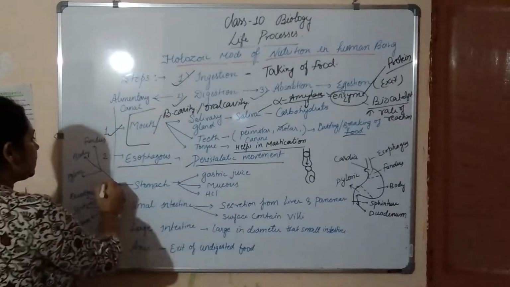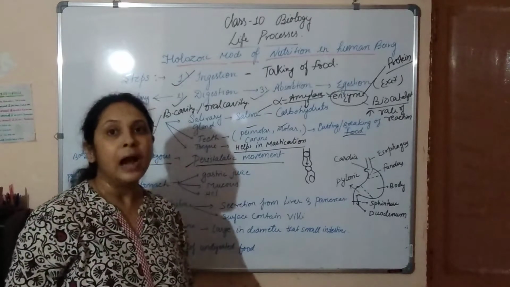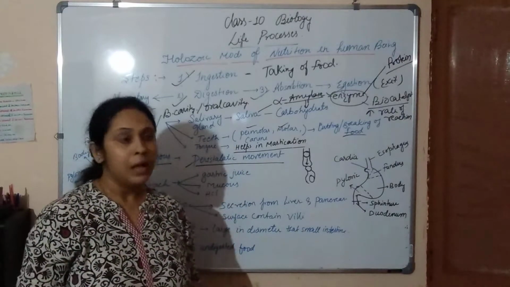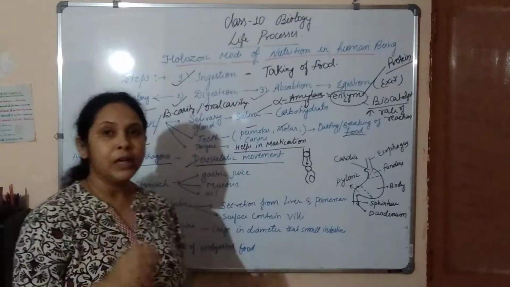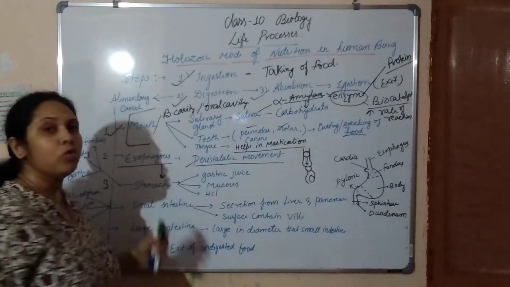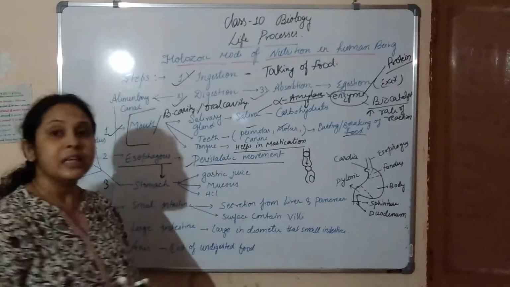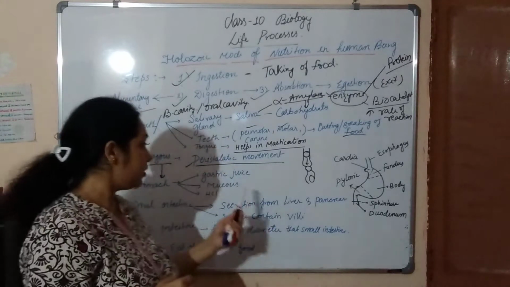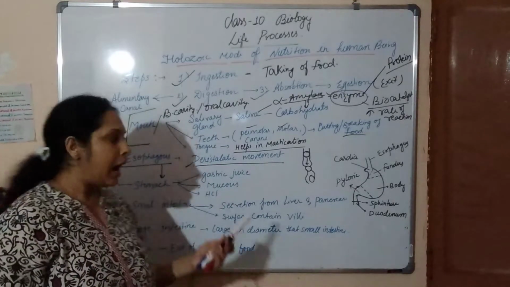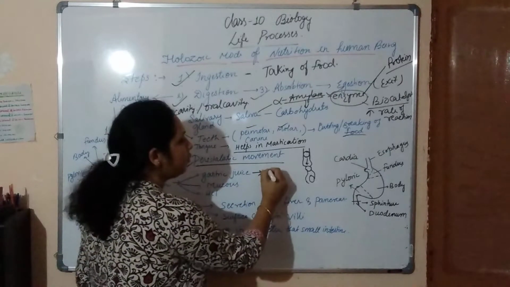The next part is our stomach. The third part is the stomach. The stomach is a very important part, and we can say that it is the widest part of the alimentary canal. After the esophagus the food moves towards the stomach, and it secretes three very important things: gastric juice, mucus, and HCl.